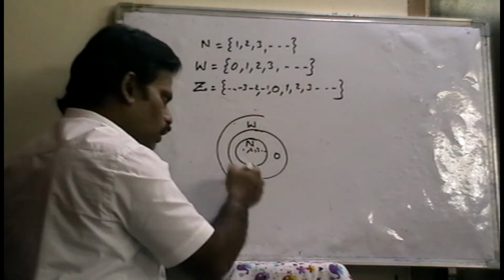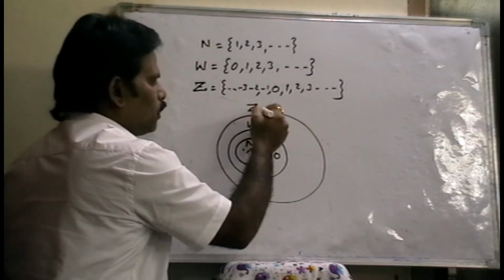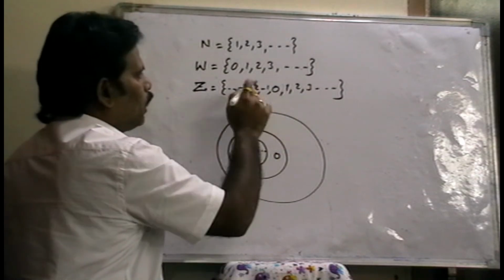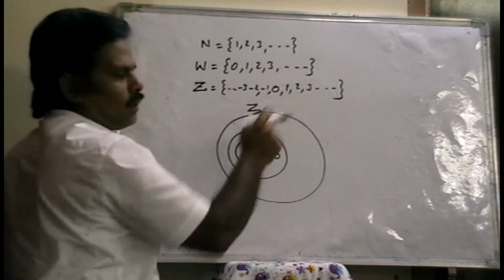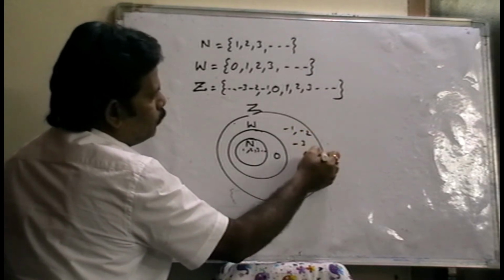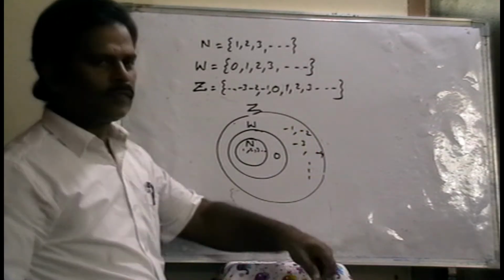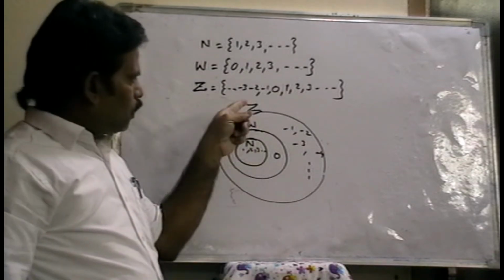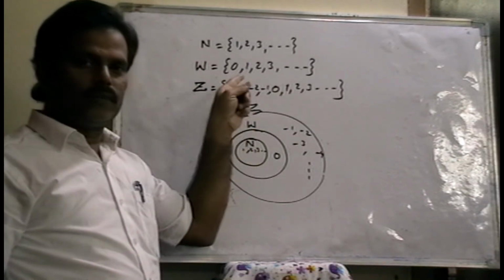And the whole numbers are also part of integers. Why? Because every whole number is an integer. Integers also include -1, -2, -3, -4, and so on. Means whole numbers is a subset of integers.